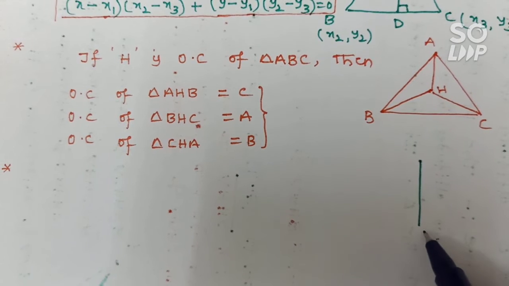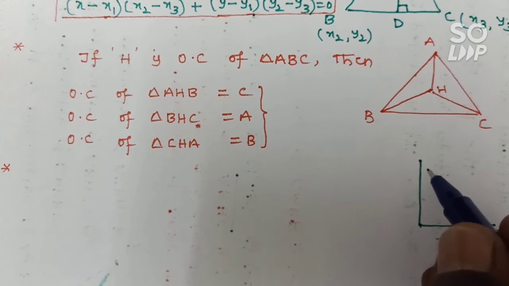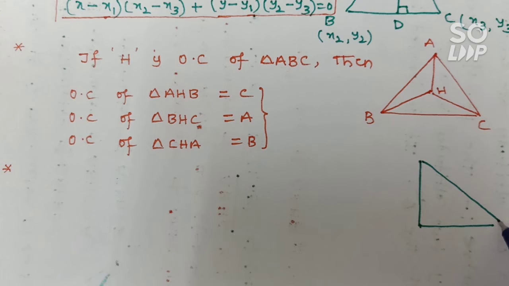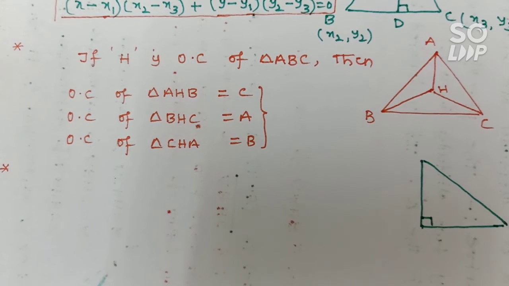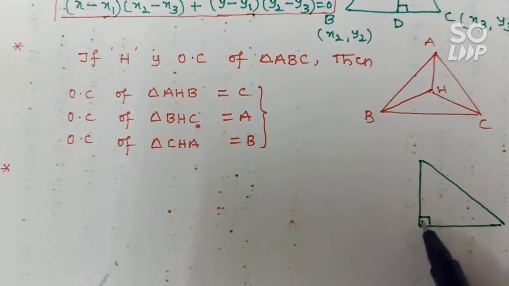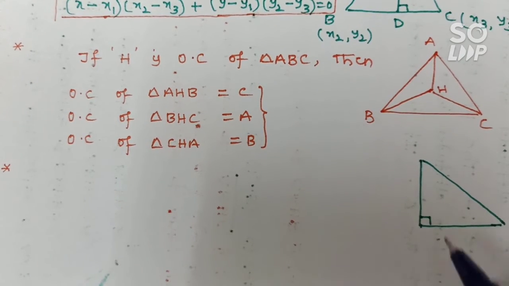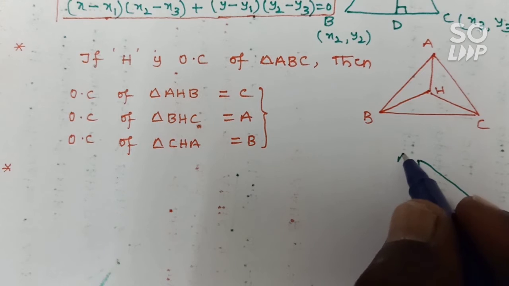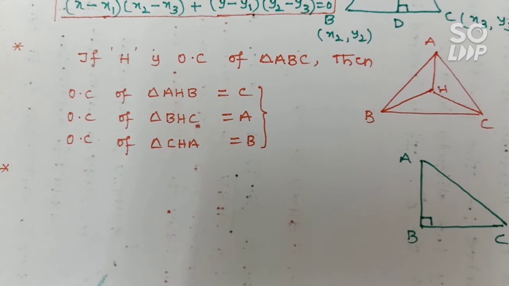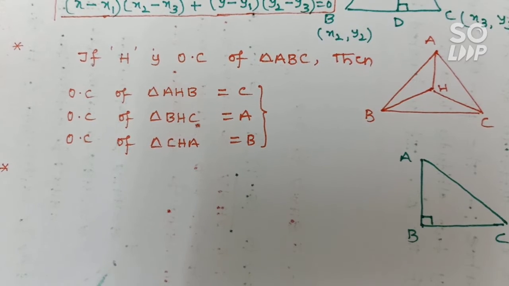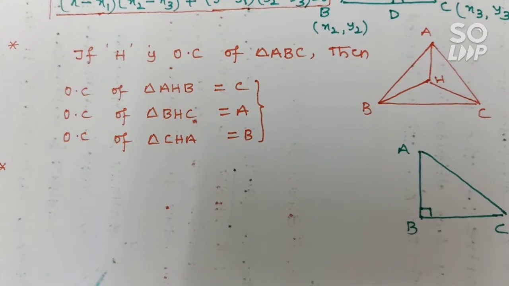The right angle vertex can be any vertex, either A or B or C. Suppose B is the right angle vertex.